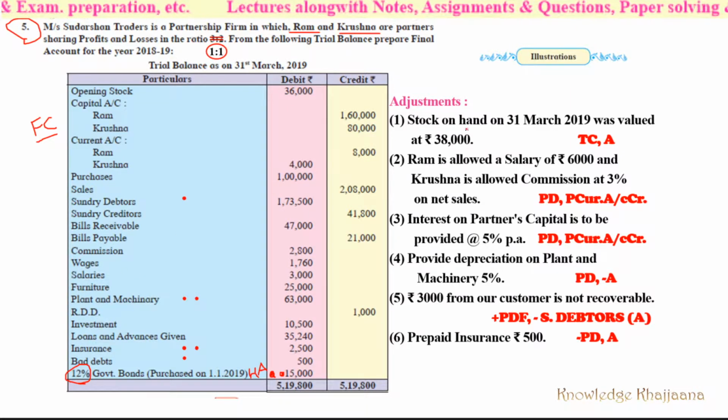Now let's move to the adjustments. Stock on hand on 31st March 2019 was valued at rupees 38,000, which means closing stock. So closing stock is recorded at trading account credit side and in assets.